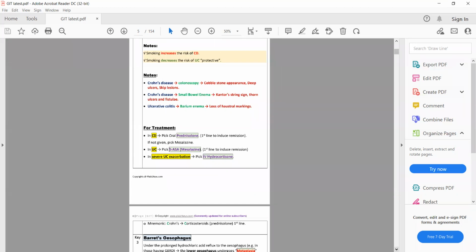Treatment of Crohn disease and ulcerative colitis. Remember that there are 2 types of drugs which are used in the treatment of inflammatory bowel disease. One type of drugs is used to induce remission, and the second type is used to maintain remission.